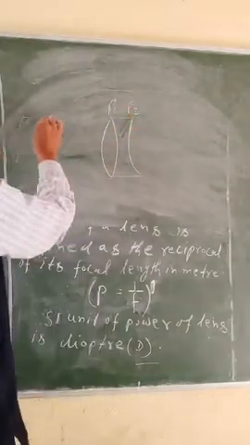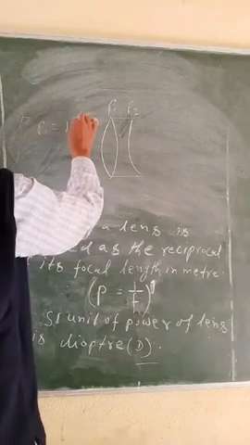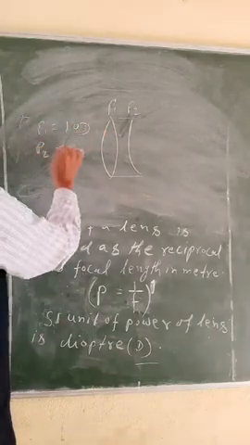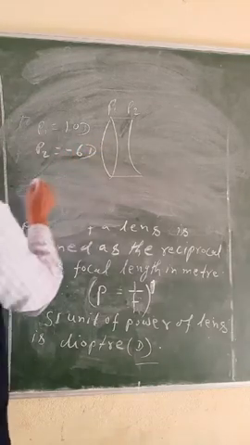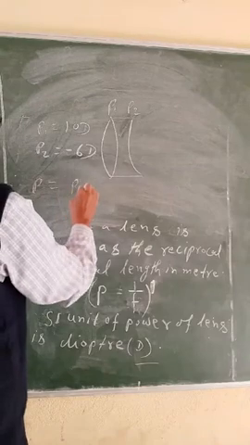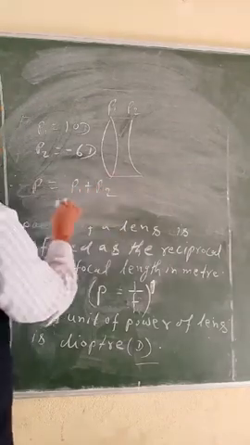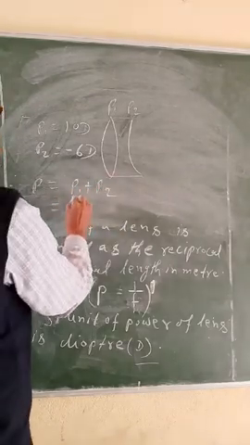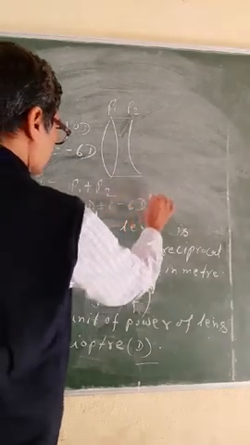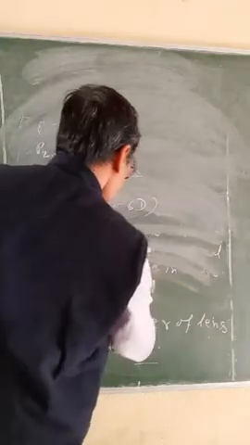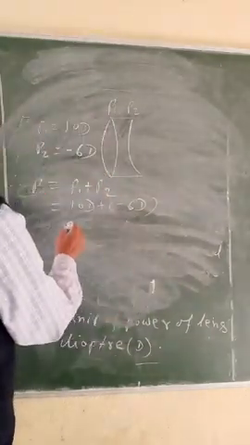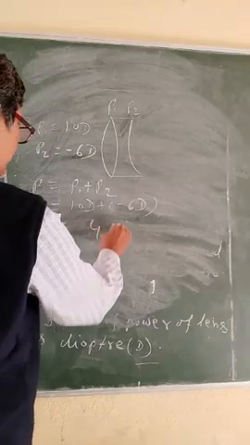Suppose that P1 is equal to 10 diopter and P2 is equal to minus 6 diopter. Then the equivalent power P will be equal to P1 plus P2, which is 10 diopter plus minus 6 diopter, so the equivalent power is equal to 4 diopter.